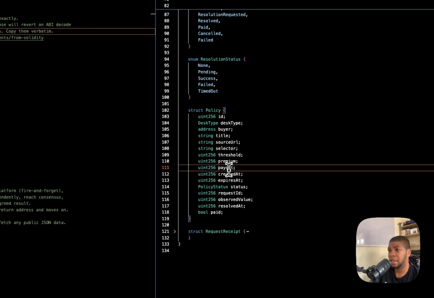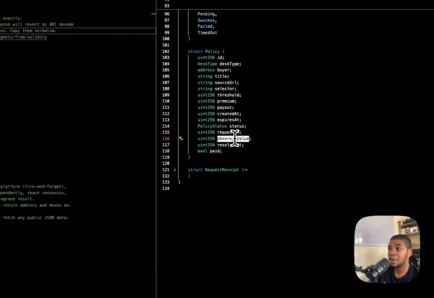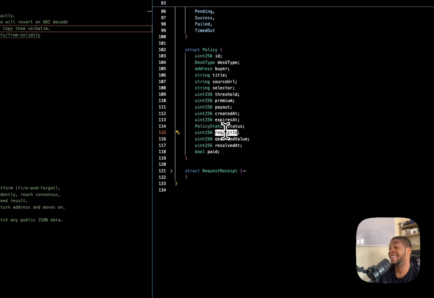Payout is what they collect. Status is the enum we created earlier, right? This one. And we say it here, place status, right? Observe value and request ID start empty, and then they get fed in by the agent's call. Observe value is a number that comes back. Request ID links this policy to the request we made for it.